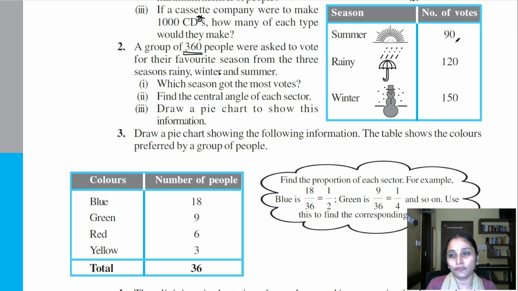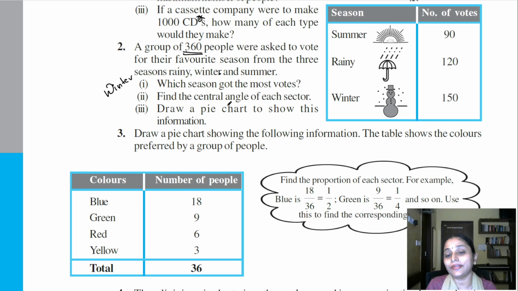90 of them are saying they like summer, they prefer summer. 120 of the votes have gone to the rainy season, and 150 of the votes have gone to the winter season, right? So now the first question is, which season got the most votes? Clearly you can see 90, 120 and 150. The maximum, the largest number is 150. Therefore, the answer here is winter. So the winter season got most of the votes, right?